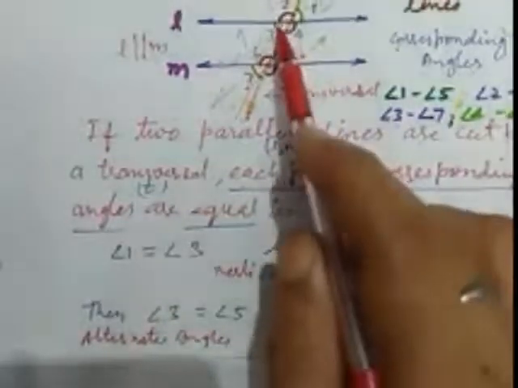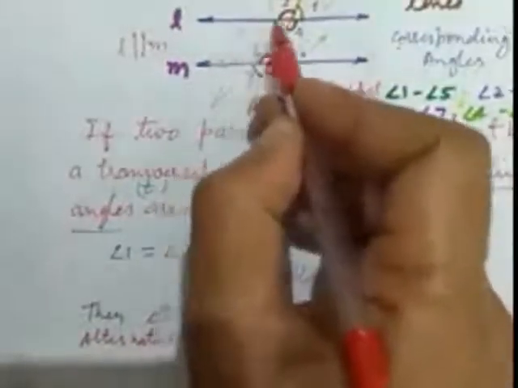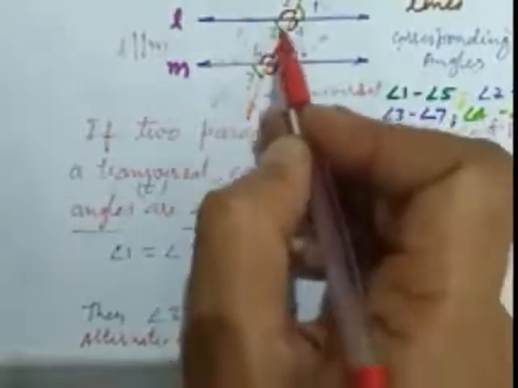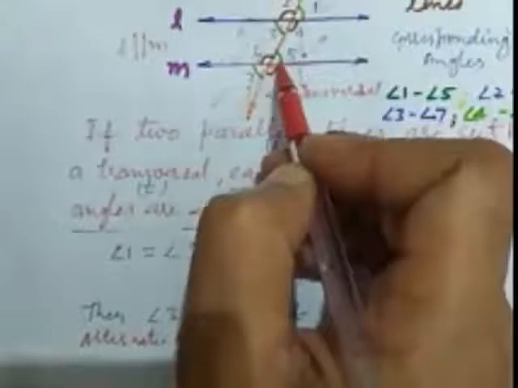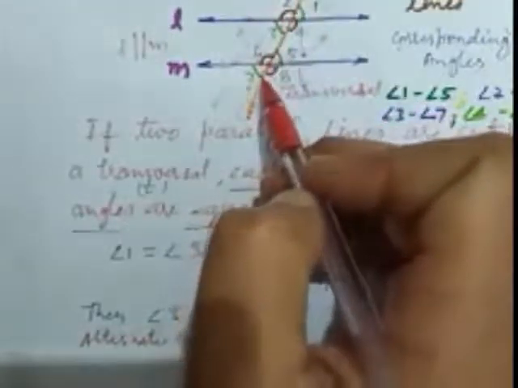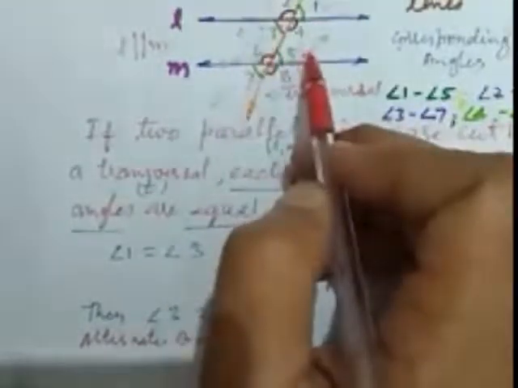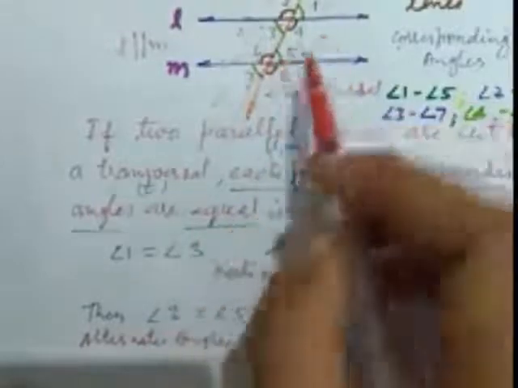alternate angles. This 3 and 5 is an alternate angle pair. Here we can check, they make a Z. So 3 and 5 are alternate angles. They have a common arm and the angles are on either side of the transversal, the opposite side of the transversal. So 3 and 5 are alternate angles and they are equal.